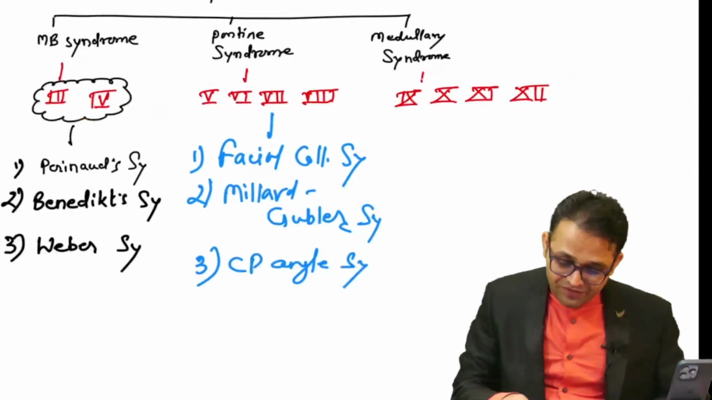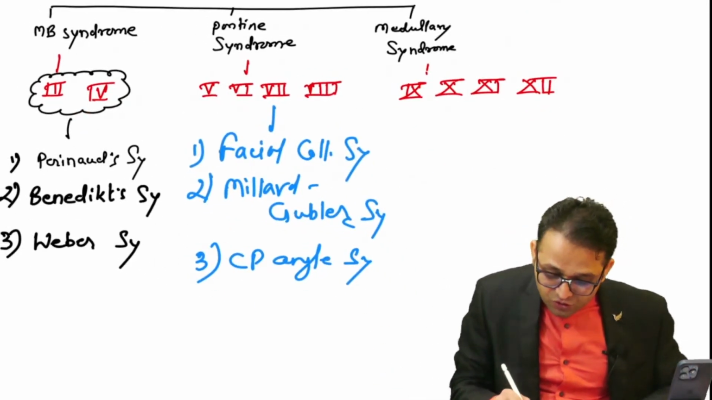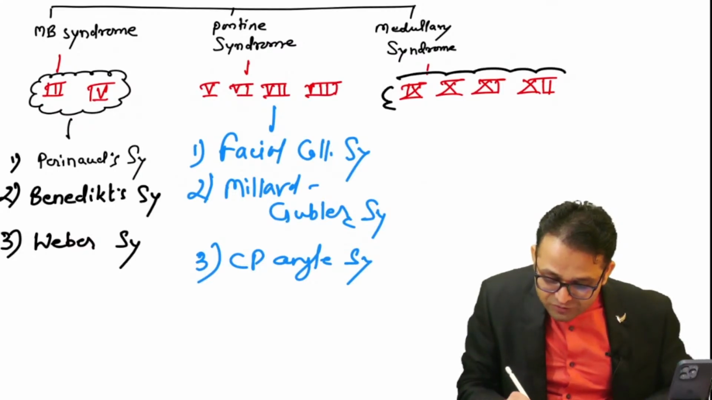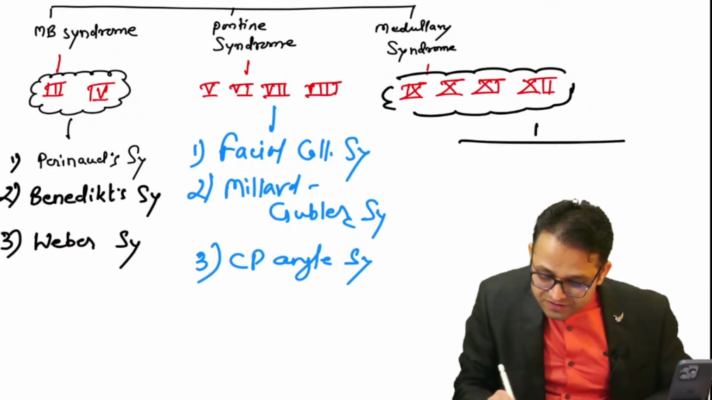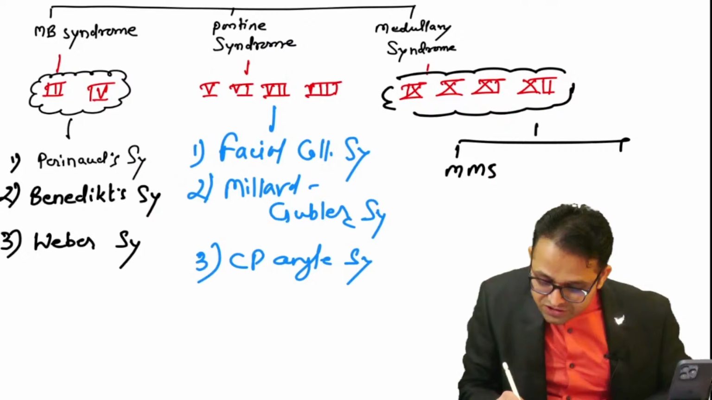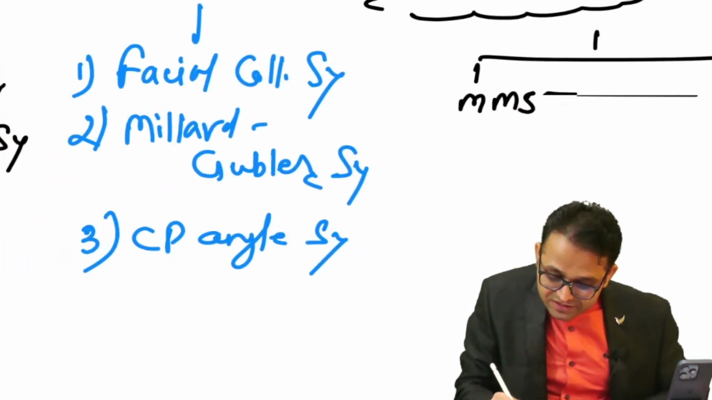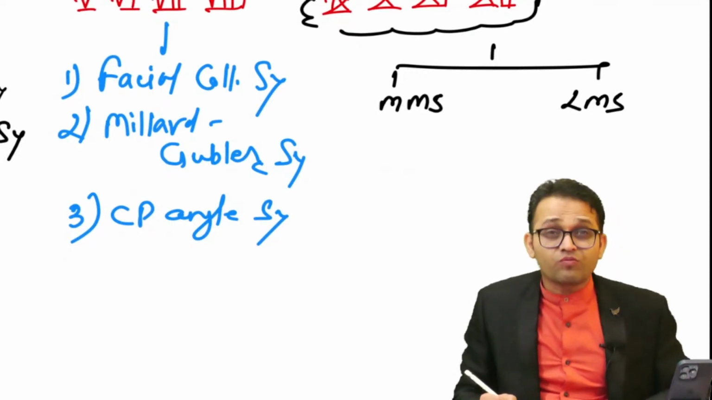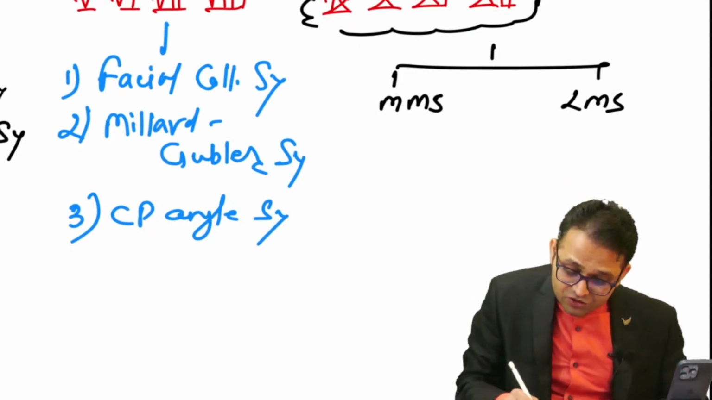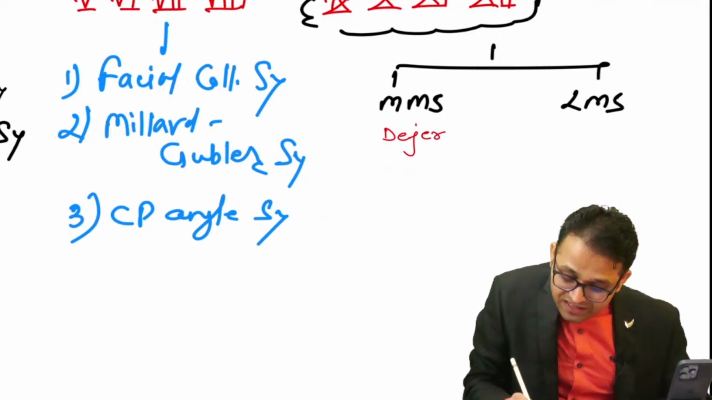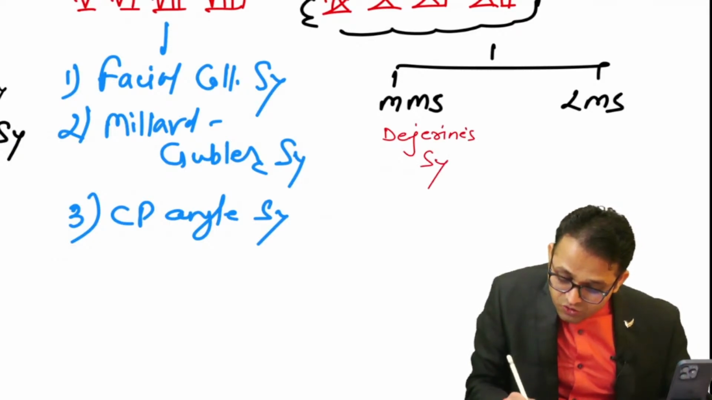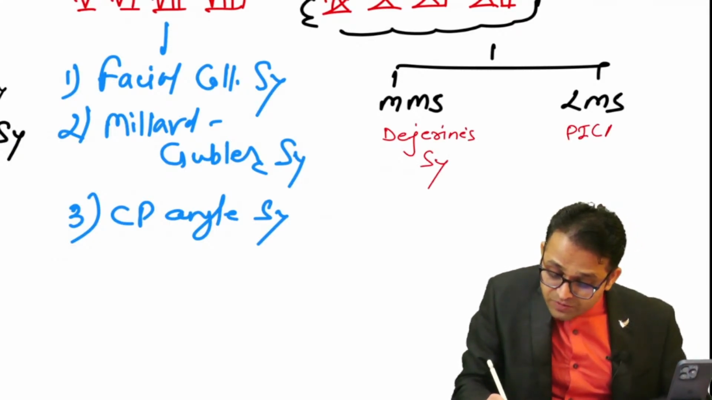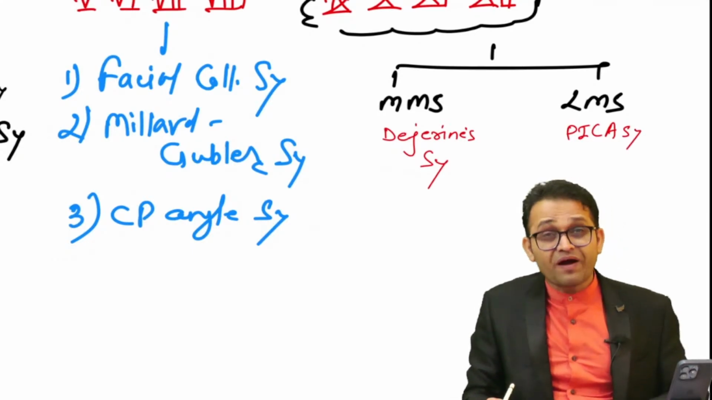And in a similar way, you will see the medullary syndrome. There are two types of medullary syndrome: medial medullary syndrome, and also lateral medullary syndrome. Getting the point? So medial medullary syndrome is also known as Dejerine syndrome. The lateral medullary syndrome is also known as PICA syndrome because the PICA artery is involved.